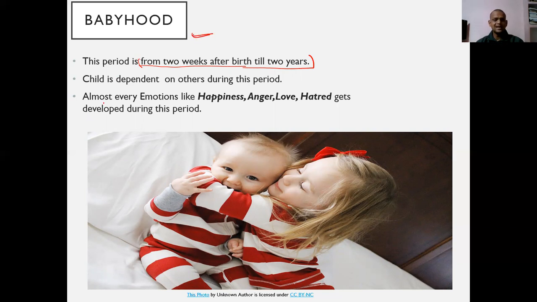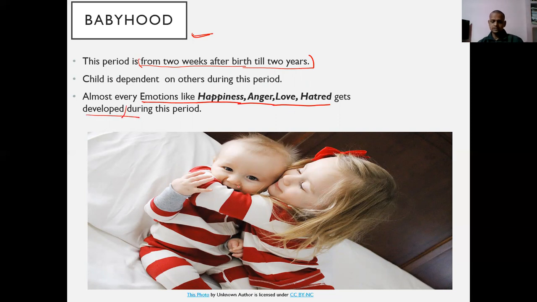In this period, the child is dependent on others. It's obvious that a child is a child. He will be dependent on somebody or the other. So in this case, the child is dependent on their parents or their siblings. And in this stage only, emotions like happiness, anger, love, hatred get developed.